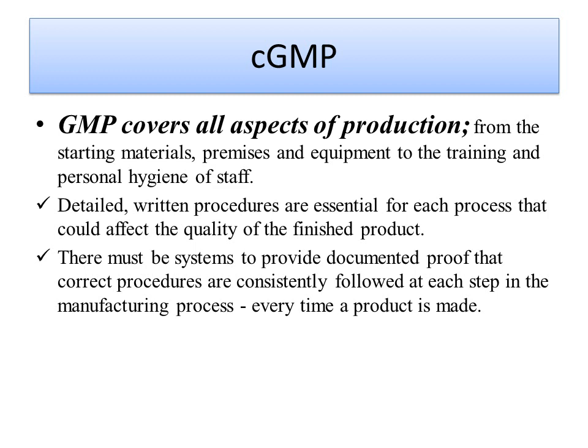Detailed written procedures, meaning SOPs, are essential for each process that could affect the quality of the finished product. There must be a system to provide documented proof that correct procedures are consistently followed at each step in the manufacturing process. Every time a product is made, documented evidence is required at each step of production.